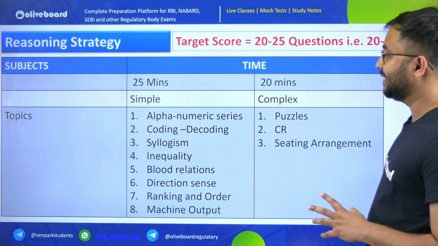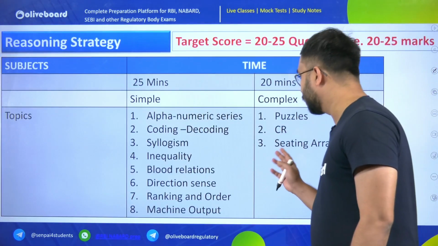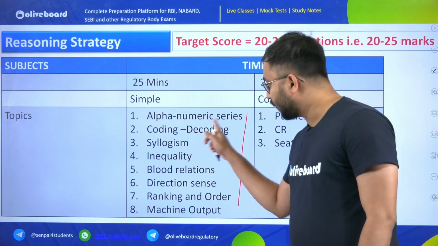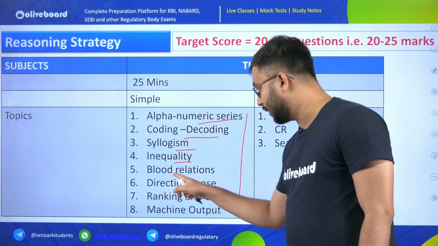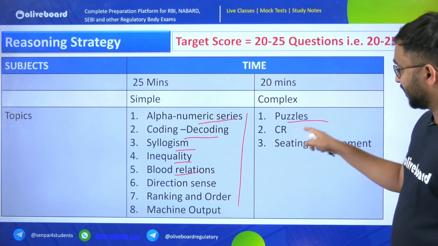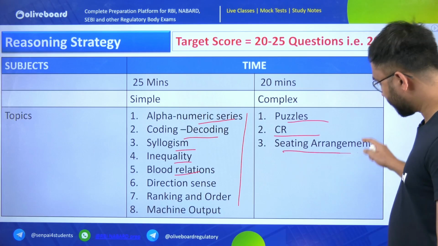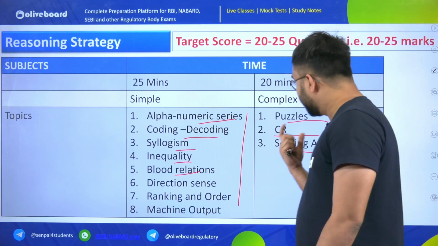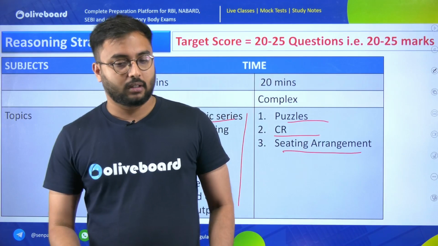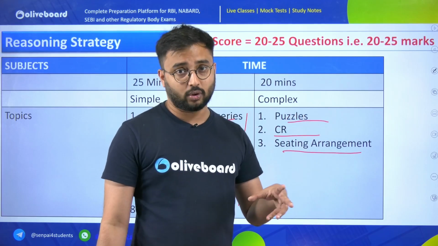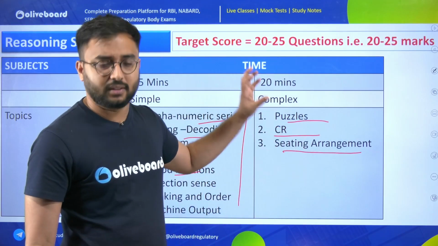Similarly, when you are looking at reasoning, the same thing is there. I have divided the topics. First are the low hanging fruits or simple statement based questions: alphanumeric series, coding-decoding, syllogism, inequality, blood relation. Then come puzzles, critical reasoning or logical reasoning, and sitting arrangement. These are questions with multiple variables. There is a high chance that these questions will require more time, and they would be complex in nature.